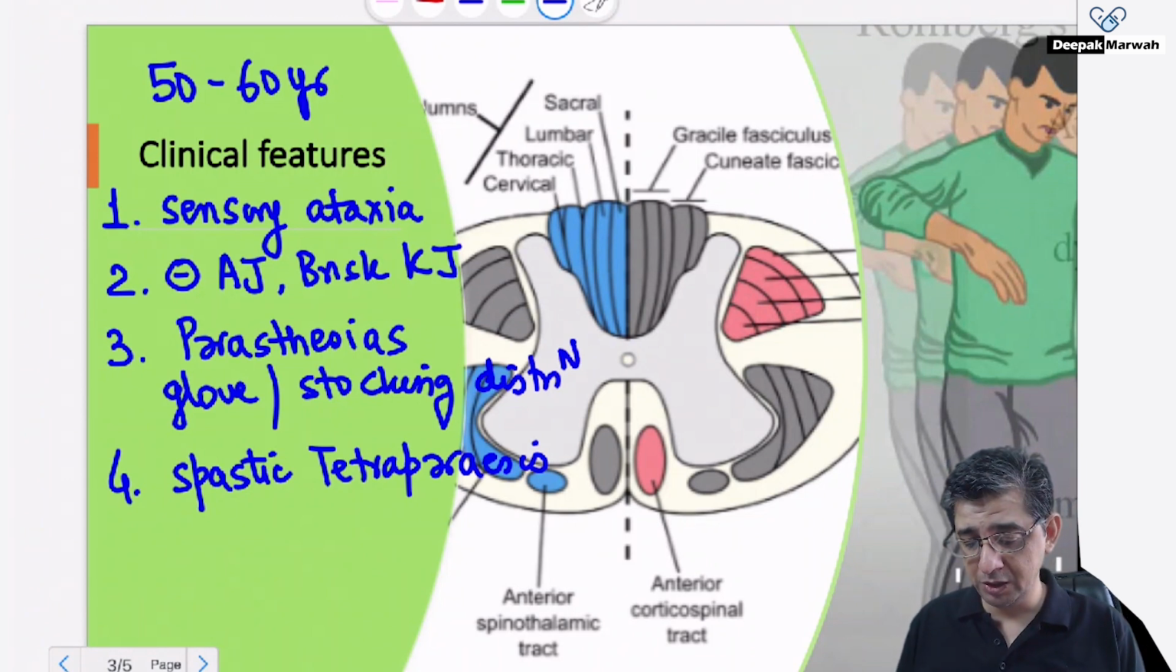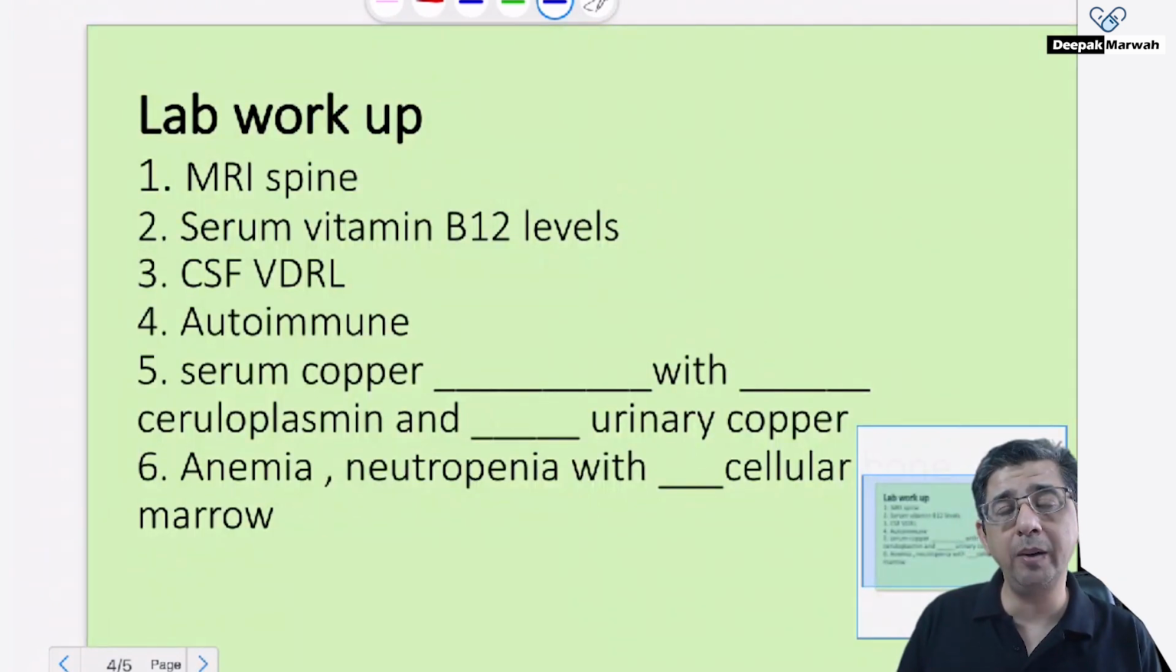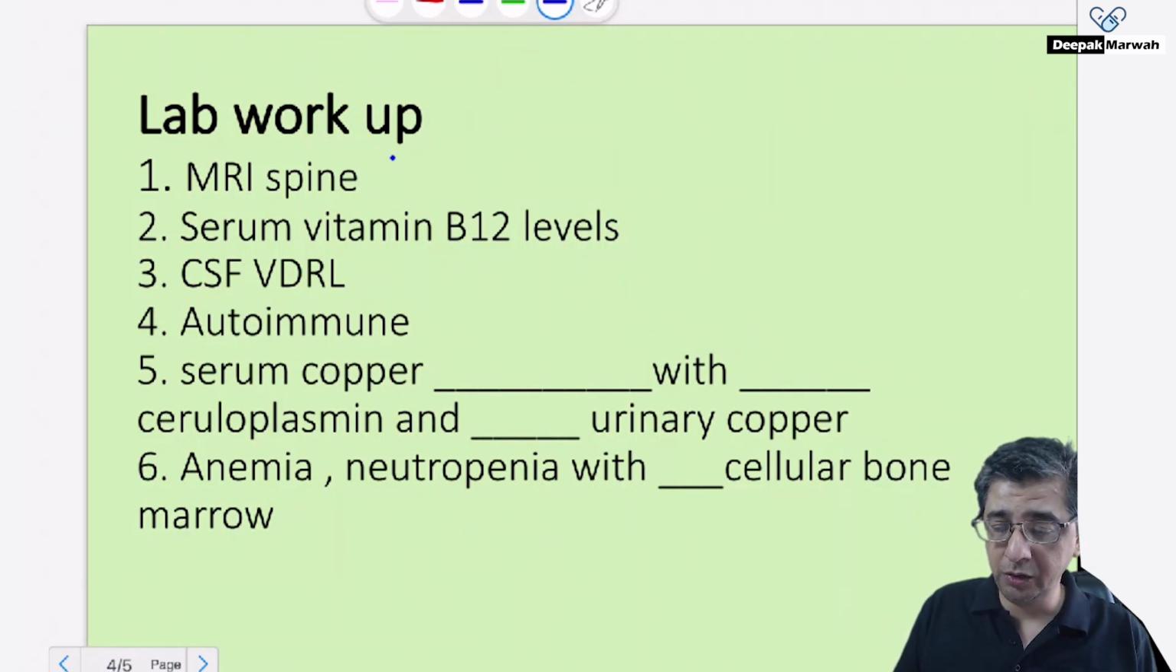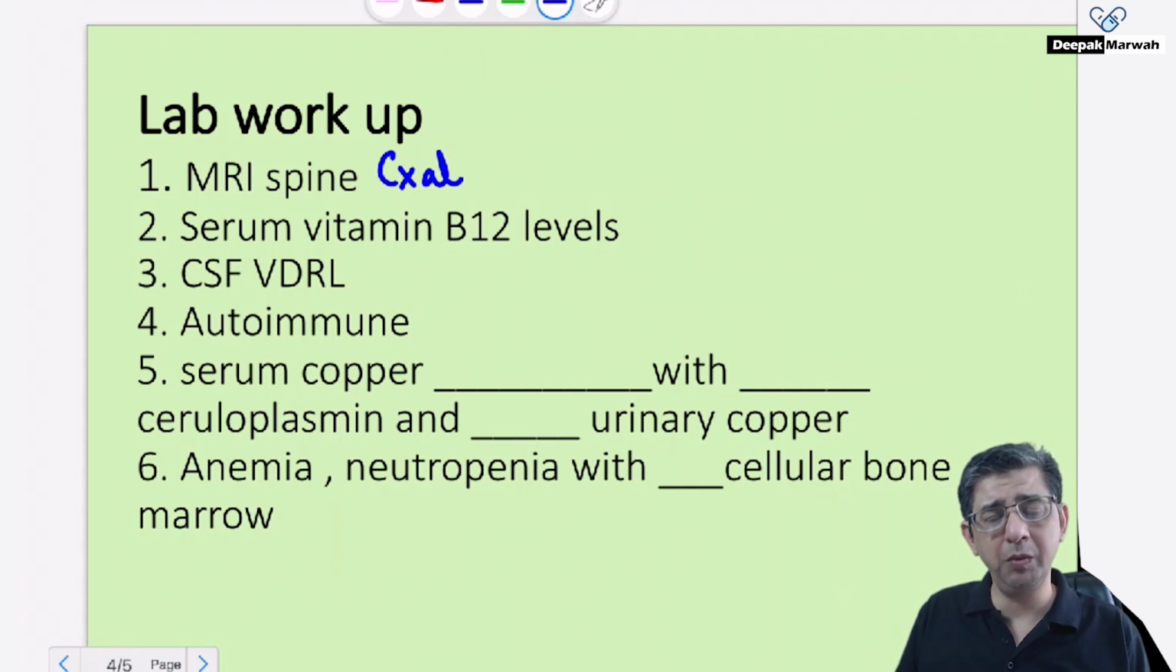At this particular junction, let's have a quick look at what will be the lab workup of these patients. So when I run an MRI of the spine, mainly the cervical spine, any part of the spine can be involved, but usually we find the cervical spine getting involved.